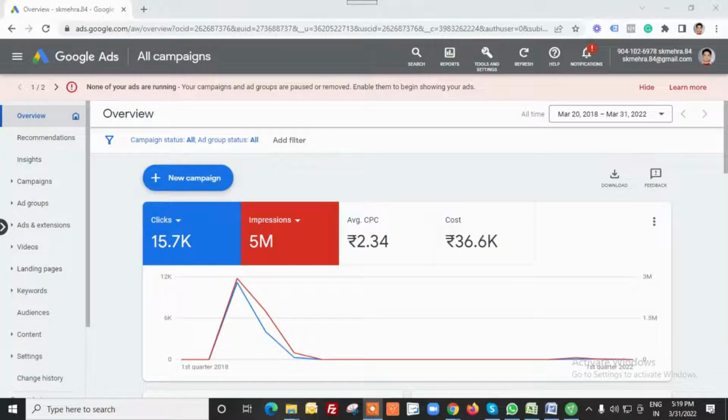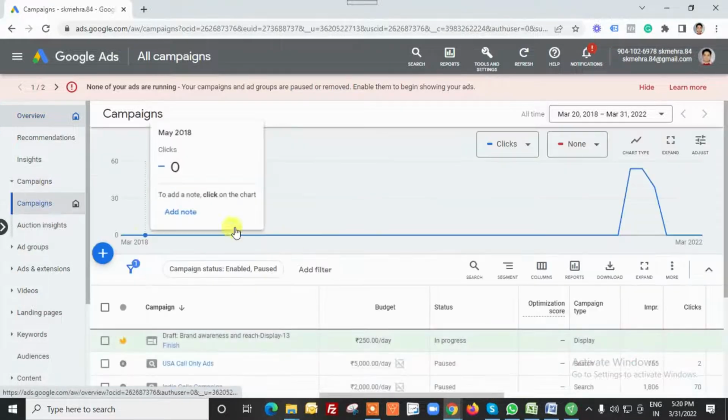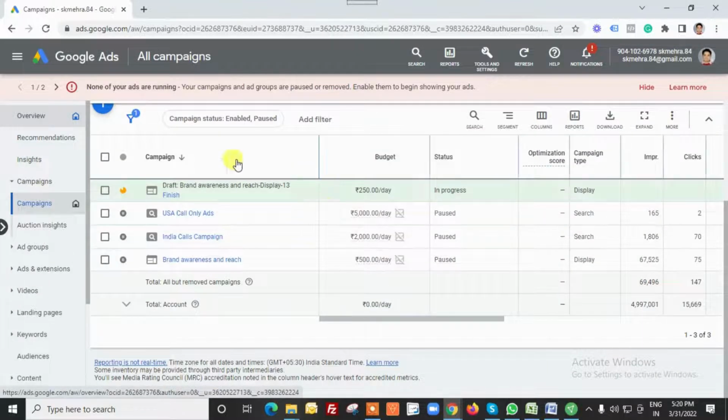In order to see the quality score of your advertisement, let me give you one live example. This is a very old account that I have been using since 2018. Now when you start running ads and you have some active campaigns, your campaigns will appear on the screen.